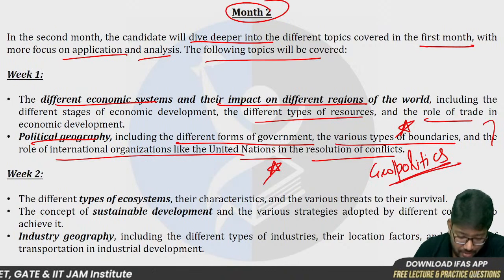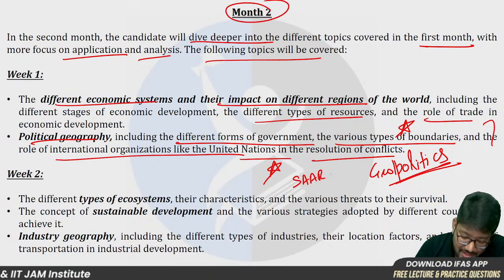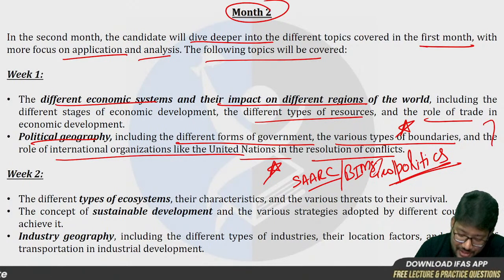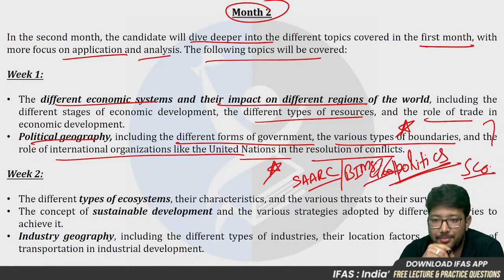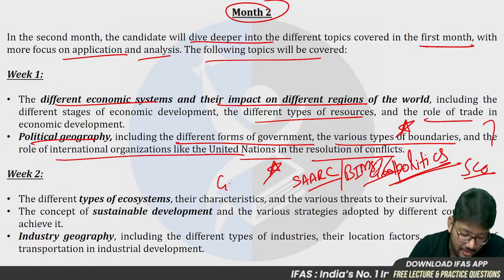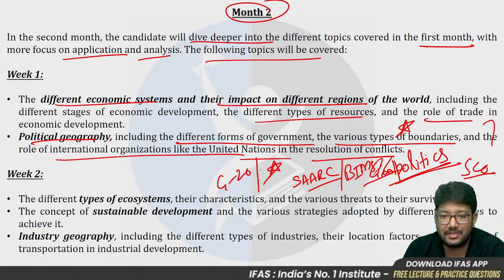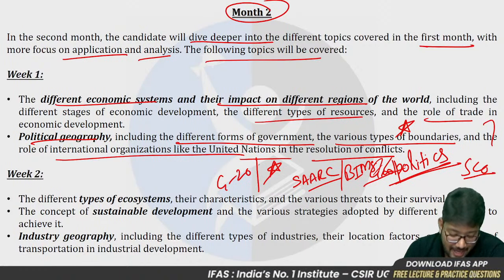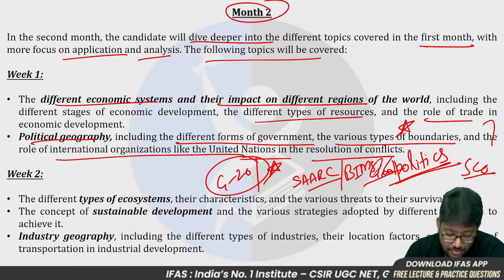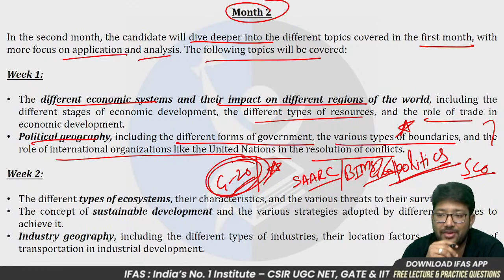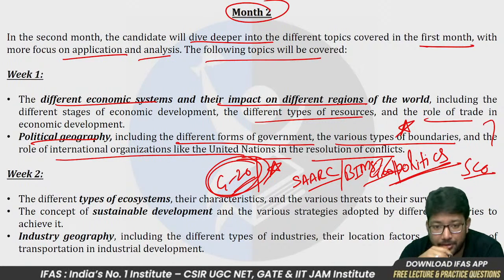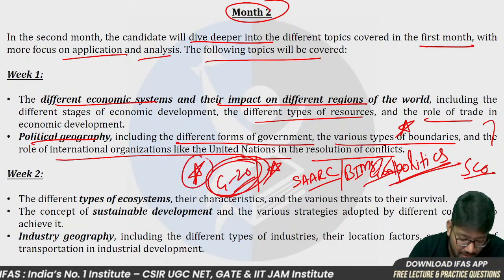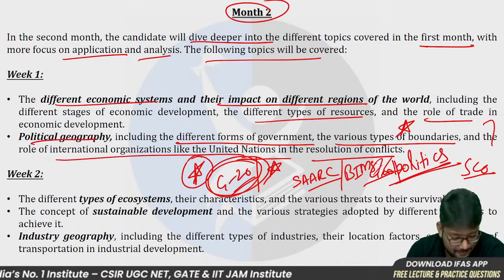And we will talk about SAARC, the various regional cooperation organizations. SAARC, BIMSTEC, ASEAN and all, SCO. So we will read about all these in detail because questions come on G20 and all these very contemporary topics which are coming in the examination, and current affairs is very important. So you will find everything about G20. It's going to happen in India, so it's very important because definitely one question will come from this topic.